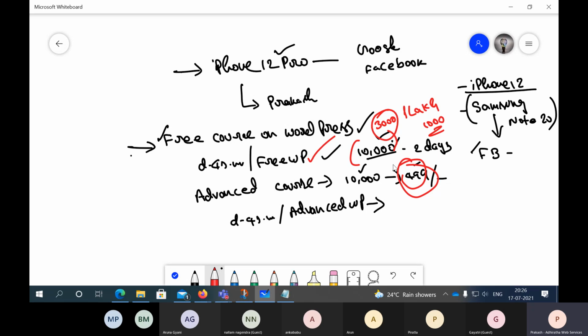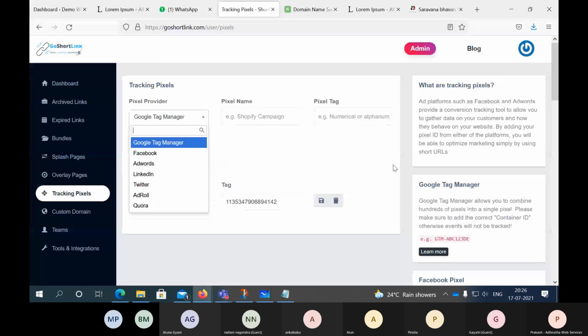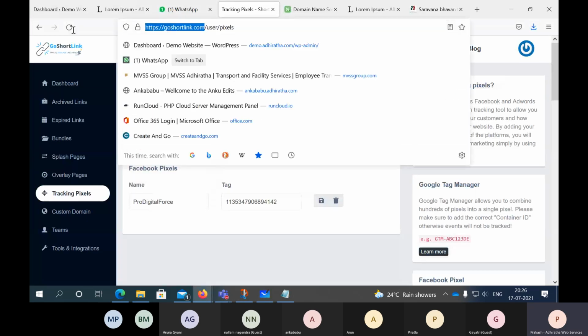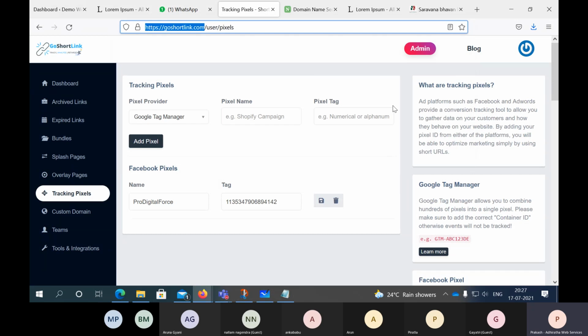Now what I would request is go to goshortlink.com, register yourself with a free account, and let me know. Once you are registered, just text me saying that I am registered. I'll upgrade the plan to the premium version, so for the next 3 months you will have the premium version with all the features we discussed. You can practice it. Tomorrow maybe you guys want to take a holiday, but I would request please start practicing things.